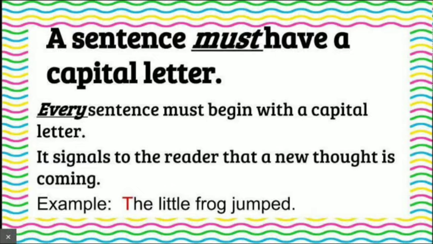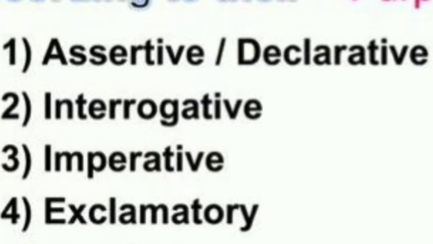A sentence always begins with a capital letter, and there are 4 kinds of sentences. They are assertive, or we can say declarative, second is imperative, interrogative, and exclamatory. So we will understand all these in detail.